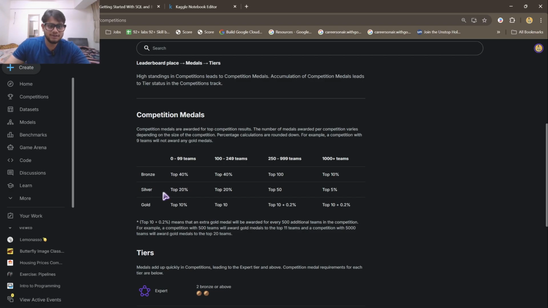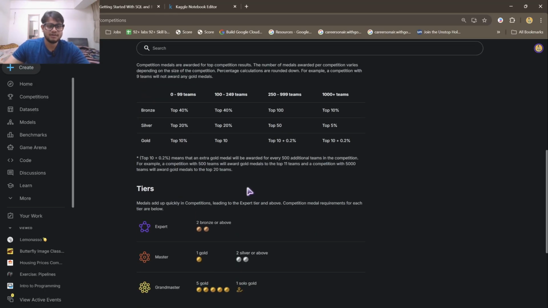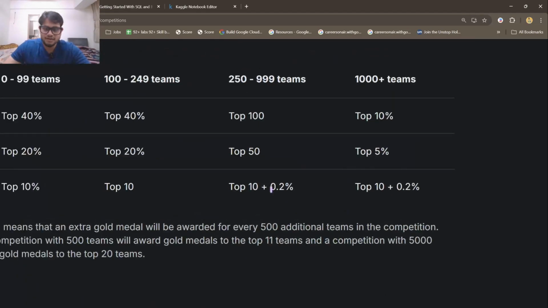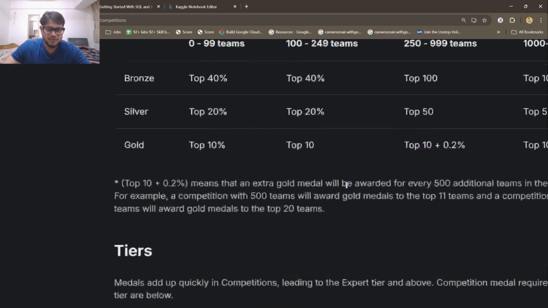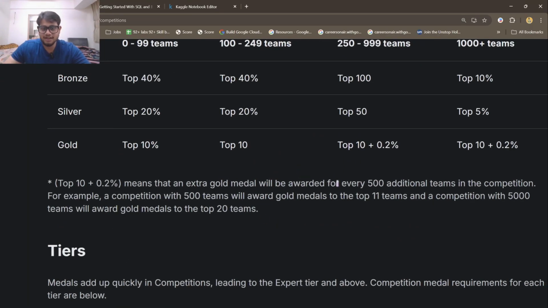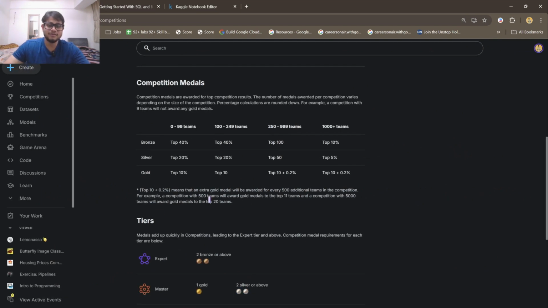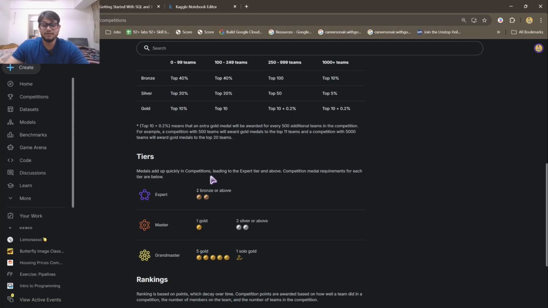Now to get a silver, you have to be in the top 20%, again here in top 20, top 50 and top 5%. To get a gold, and gold is very hard to get, you have to be in the top 10, you can see it right here. Now this 0.02% basically means that you can get an extra gold medal for every 500 additional teams which come to that competition, which might make it easier for you if your code is very good or your team is performing very well.